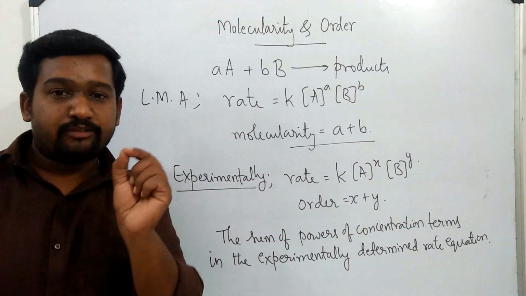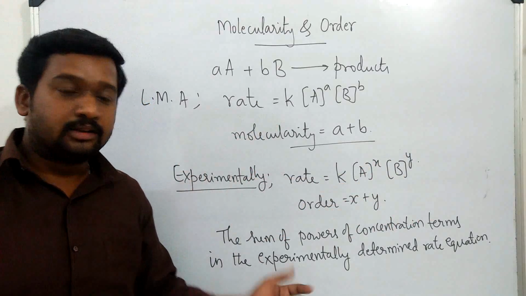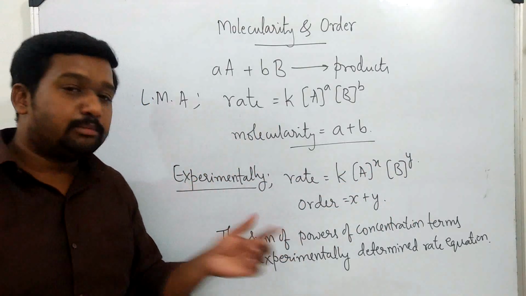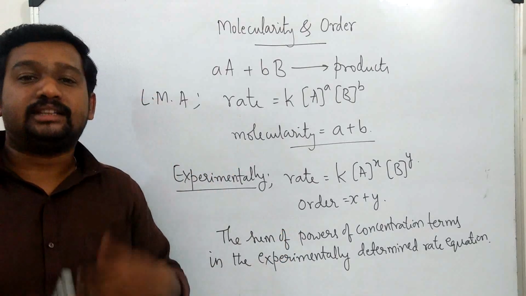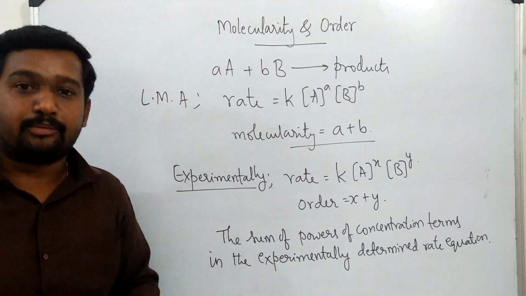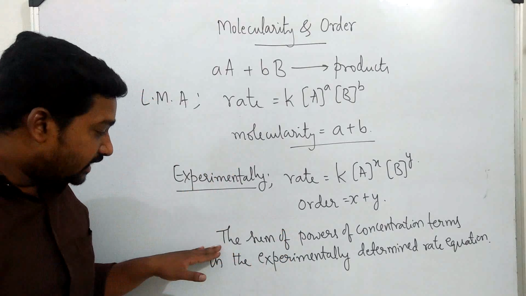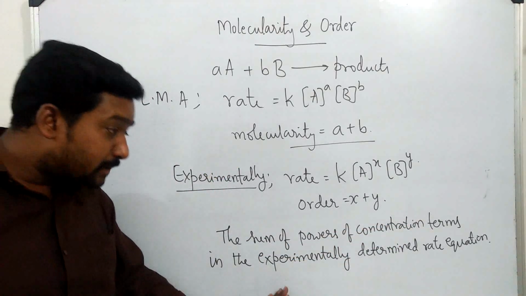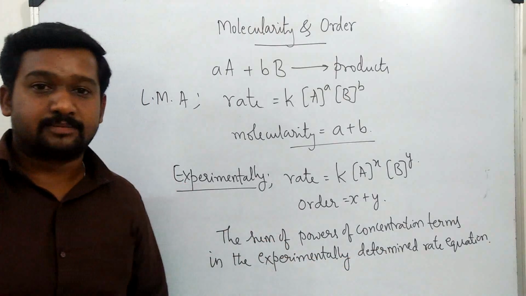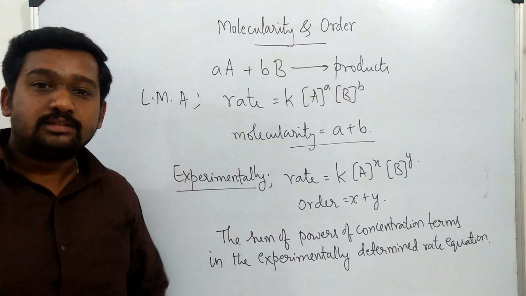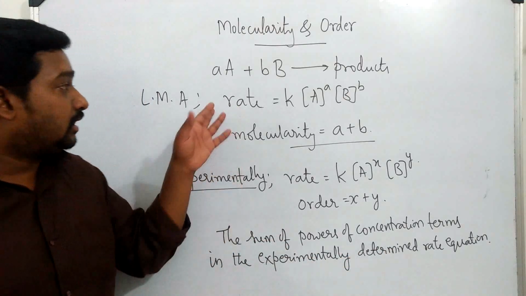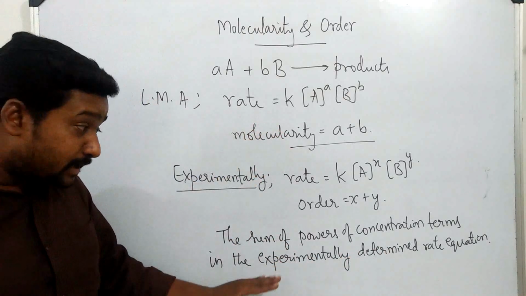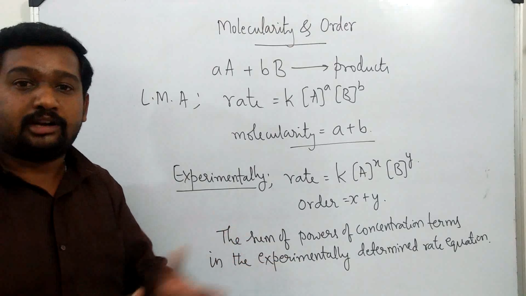So there is a small difference between molecularity and order. Molecularity is theoretically calculated. Order can be said only after conducting the experiment and collecting data from it. So order is the sum of powers of concentration terms in the experimentally determined rate equation. Molecularity was theoretically determined using law of mass action, but order is experimentally determined and calculated.